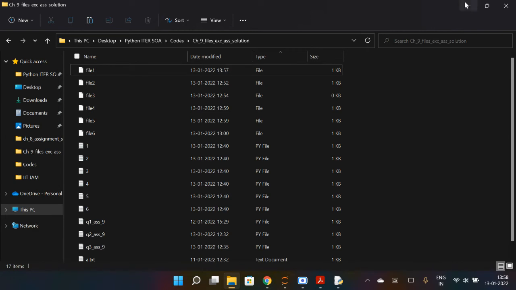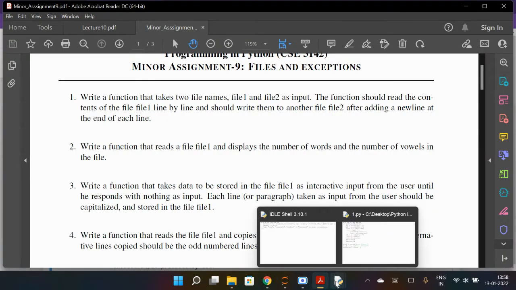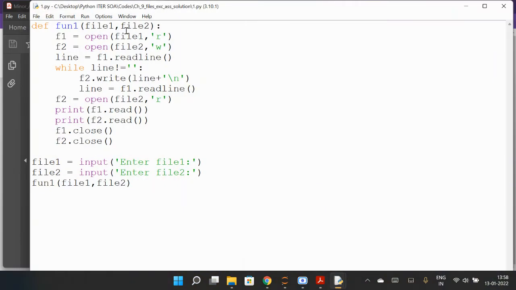So file 1 we need because we are writing the program and we have opened file 1 in read mode. So if file 1 is not found, it will create an error, it will raise an exception. So that's why we made sure we have file 1. So I'm just running the program. What will happen? All the content from file 1 will be transferred to file 2, and we are reading both. So just check what is happening.